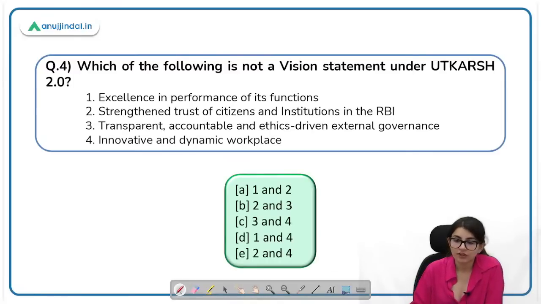Great. Which of the following is not a vision statement under Utkarsh 2.0? This kind of questions are expected in phase 2 exam. इतनी detail में पूछते हैं आपसे. Excellence in performance of its function. You have to find out which of the following is not. So this one is correct. Strengthen trust of citizens and institutions in RBI. Obviously, this is also correct. Transparent, accountable and ethics-driven external governance. This is incorrect because it should be internal governance. ये RBI का vision document है. Innovative and dynamic workplace. There is a correction here as well. This should be innovative and dynamic HR, human resource management. Okay. So here 3 and 4 are incorrect.